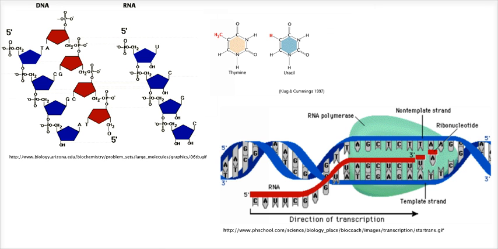I'm sure that you've heard that your DNA is what makes you who you are, and it's kind of true, kind of not. The order of bases in your DNA, the C's, G's, A's, and T's, holds the information to create proteins. That specific order creates very specific proteins, and it's really your proteins that make you who you are. But the identity of those proteins is held in the information in your DNA. So DNA is really important.